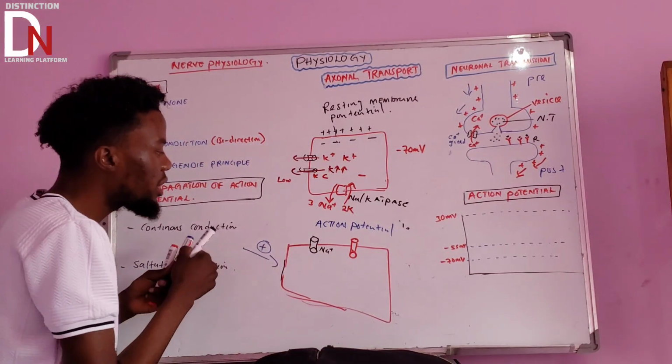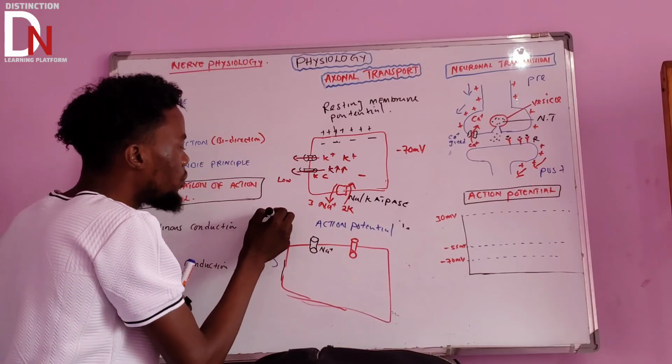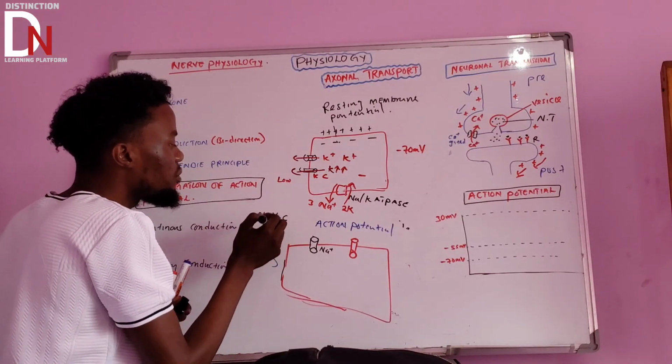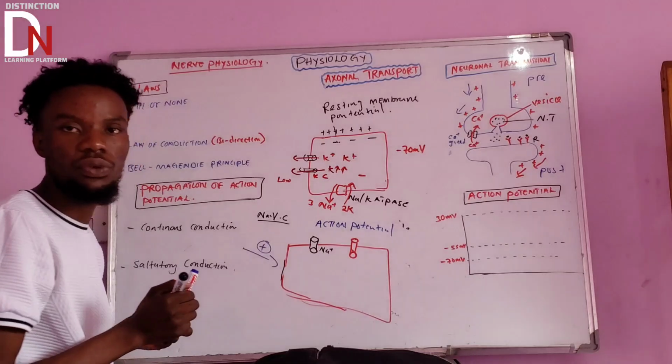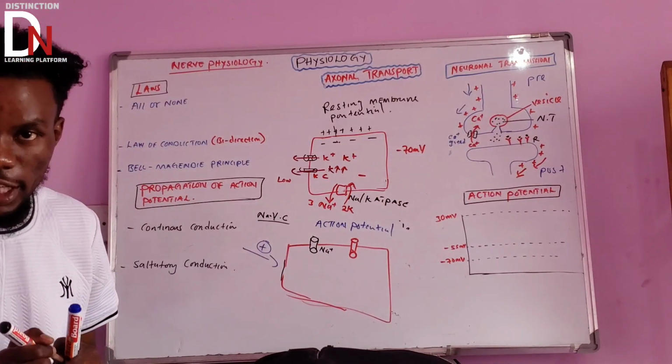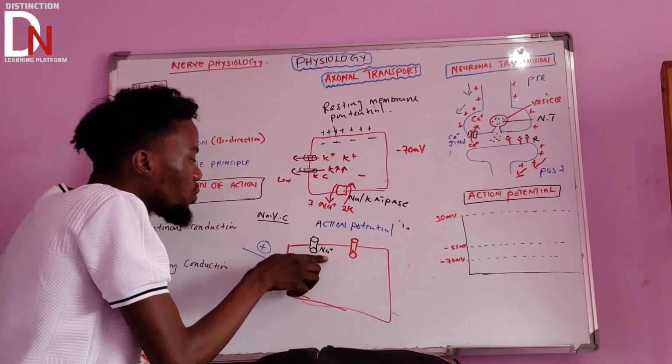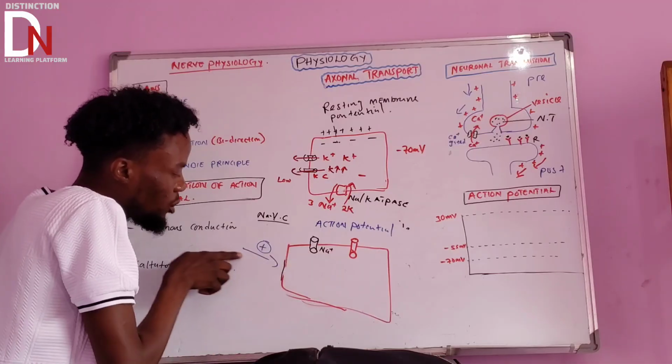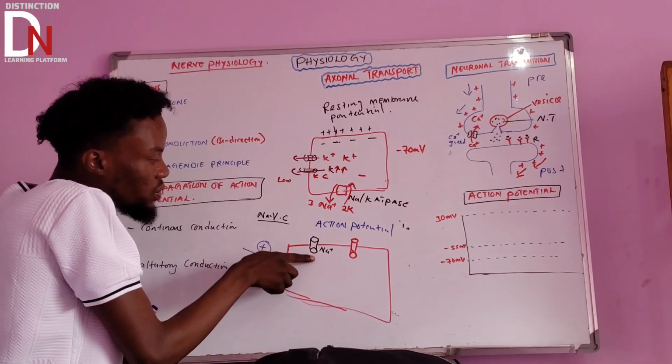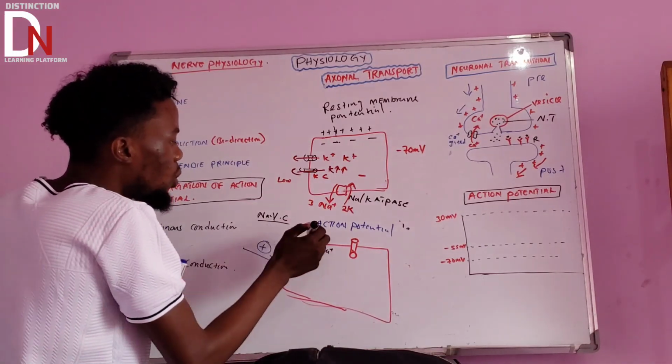The reason they put voltage is because they are sensitive to changes in voltage. So the moment you stimulate that one, these sodium voltage-gated channels are going to open.